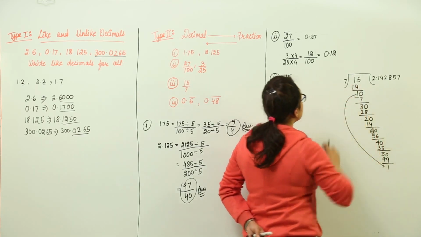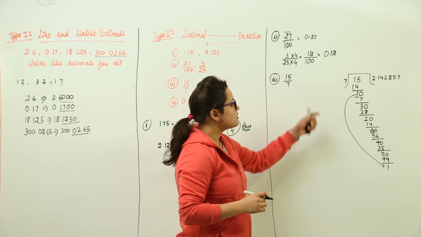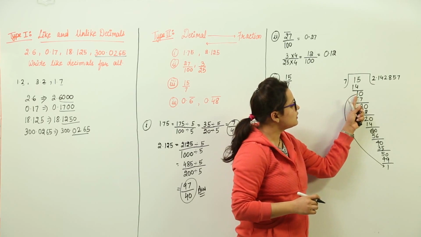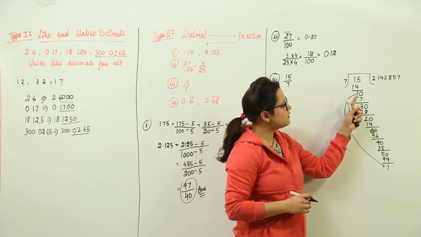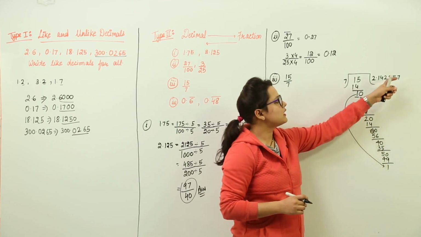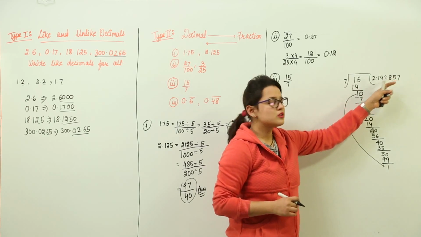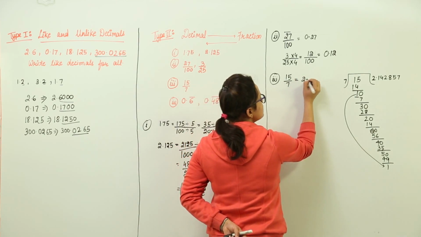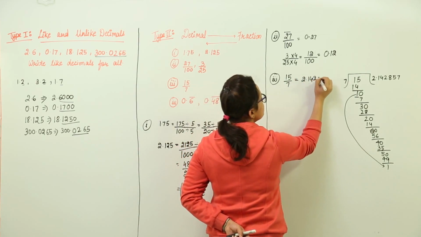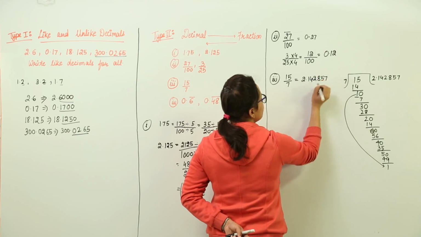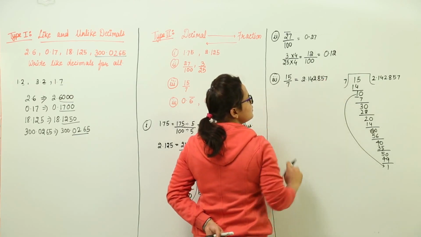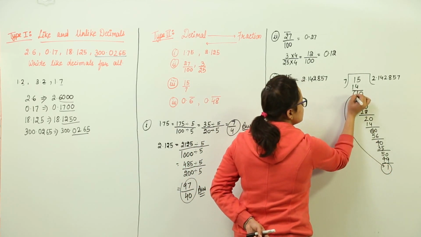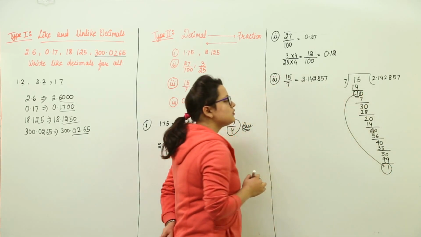So for such decimals, when the remainders have started to repeat, over here also we had 1. When the remainders start repeating, that is the point where we stop. So we can write the decimal for 15 upon 7 as 2.142857. We know that it is going to continue, but for writing purposes we must stop where the remainder has started to repeat.